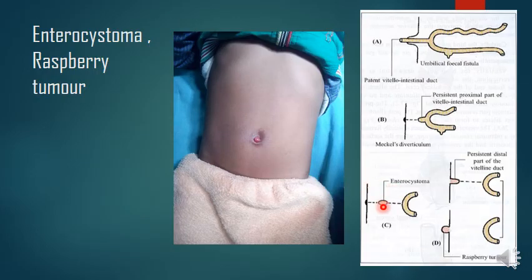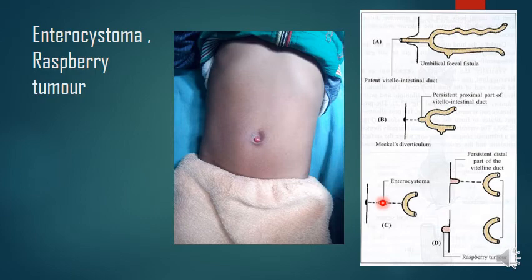Enterocystoma is when the proximal and distal portions of the yolk sac are closed, obliterated, whereas the middle portion remains persistent. Then this is called enterocystoma. The cyst thus formed will be seen beneath the umbilicus here. This is the umbilicus, so beneath the umbilicus we will see the enterocystoma.